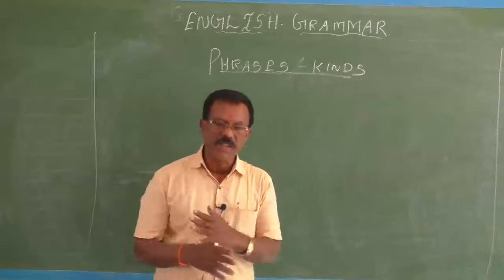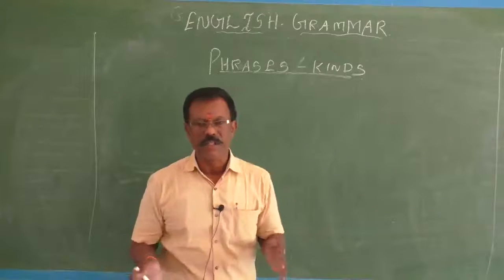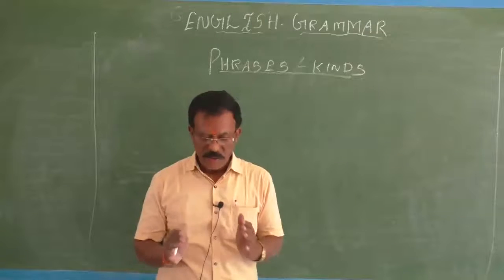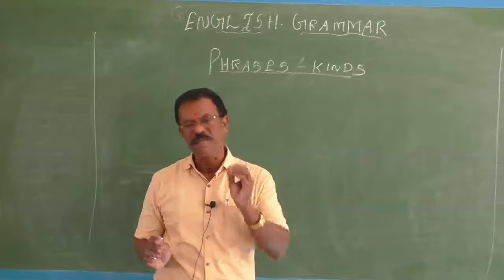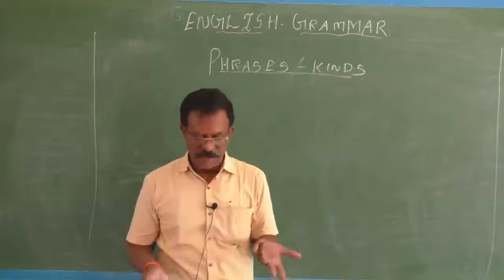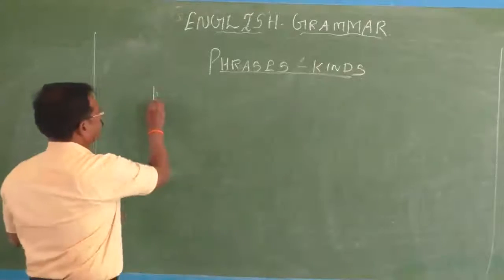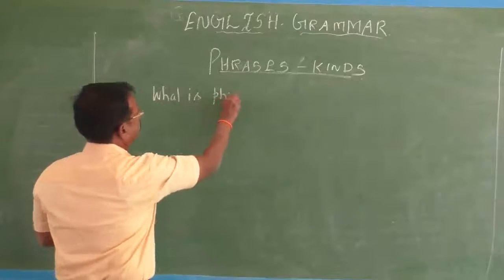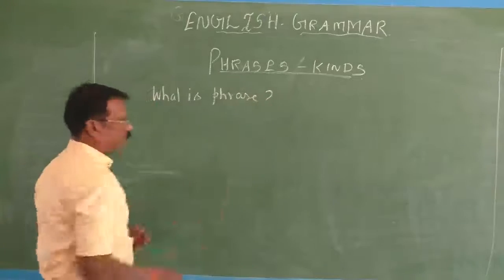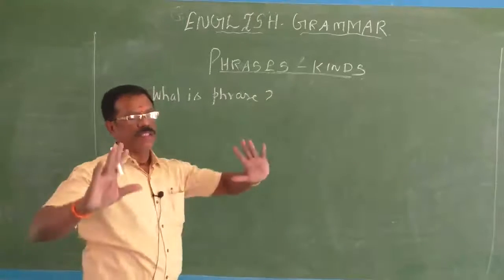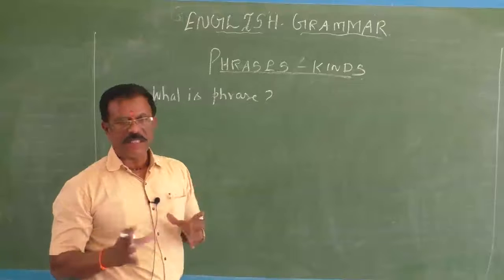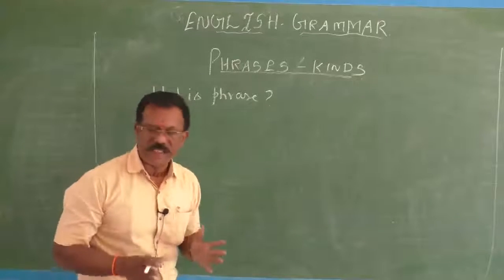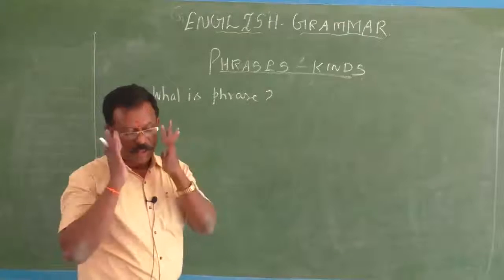In a phrase there is no finite verb. There is no subject. So a phrase has no finite verb, and a phrase has no subject. It gives you some sense, but not complete sense. For example, if you are asked what a phrase is, you have to say: a phrase is a group of words which makes some sense but not complete sense. A phrase has no finite verb, and no subject also.